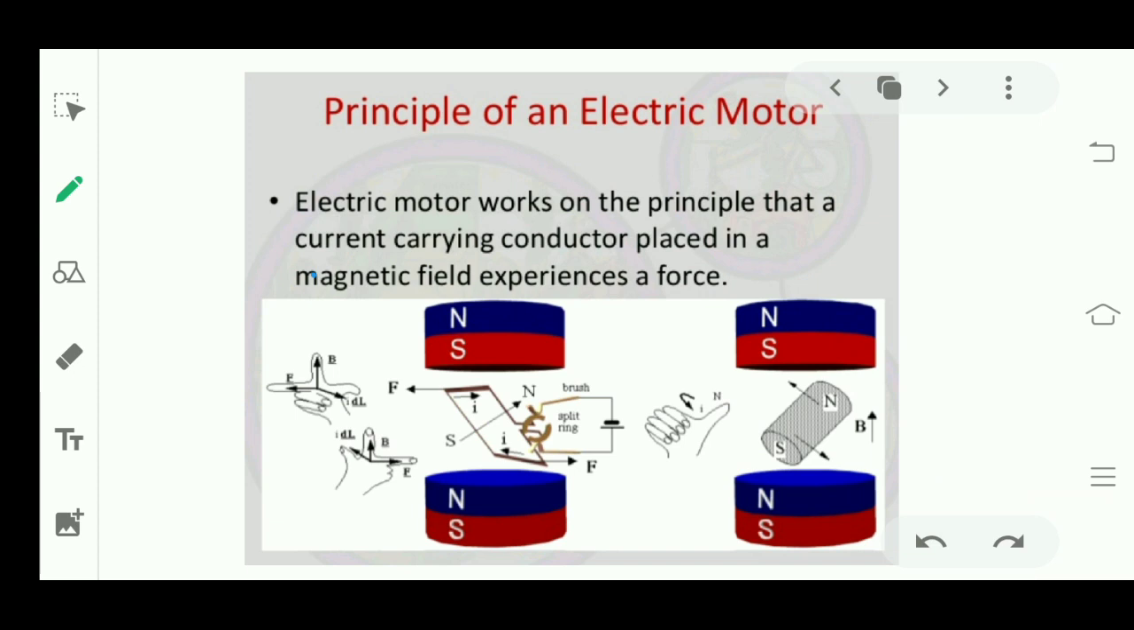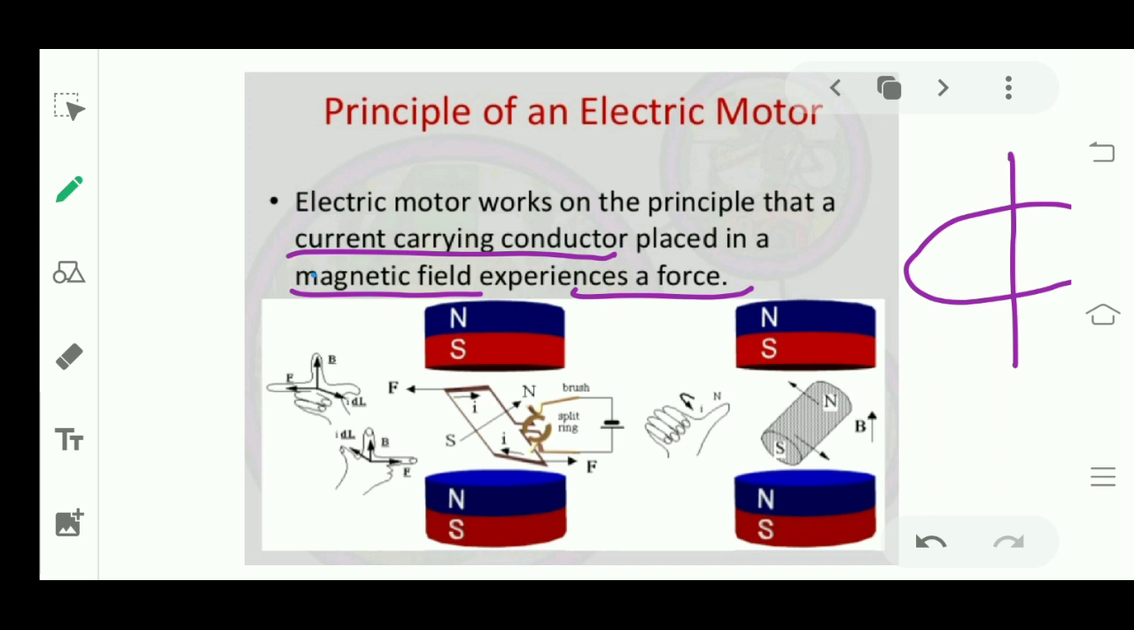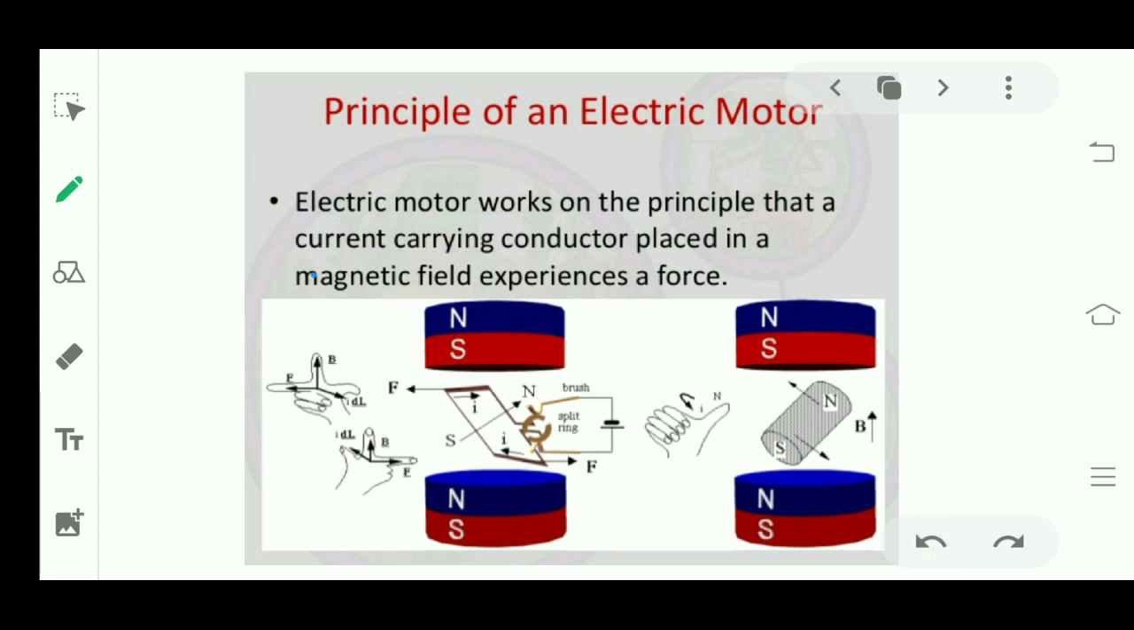Now on what principle does an electric motor work? What is the principle behind it? If you remember, in the last lecture we discussed that a current carrying conductor placed in a magnetic field experiences a force. When a current carrying conductor is placed perpendicular to the magnetic field lines, it will experience a force. This is the principle of the electric motor.